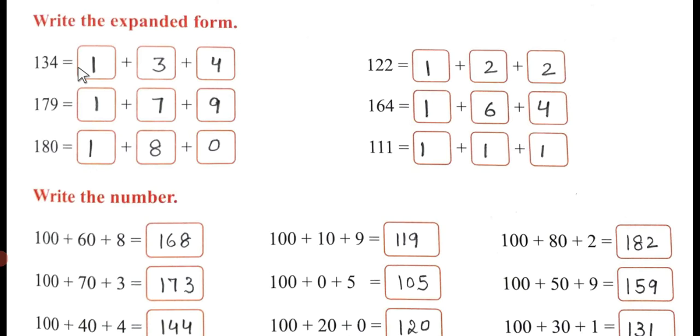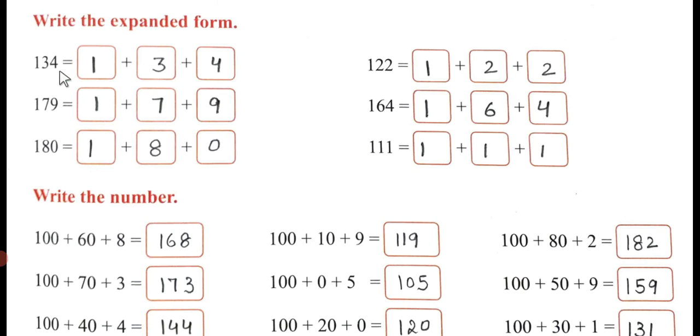134. Let's recall, children. I told you when we started the chapter, do not add "and." It is not "one hundred and thirty-four." No, it is one hundred thirty-four.